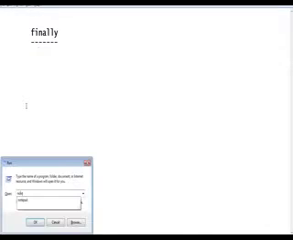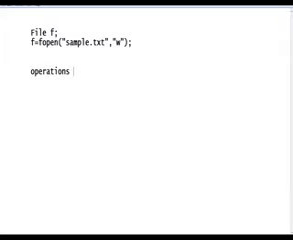For example, in C language, we know the file concept. In the file concept, we open a file like this: File pointer f equals fopen of sample.txt. It opens the file with write mode, read mode, or any mode. Okay, we open the file, and we do some operations. The operations are completed.